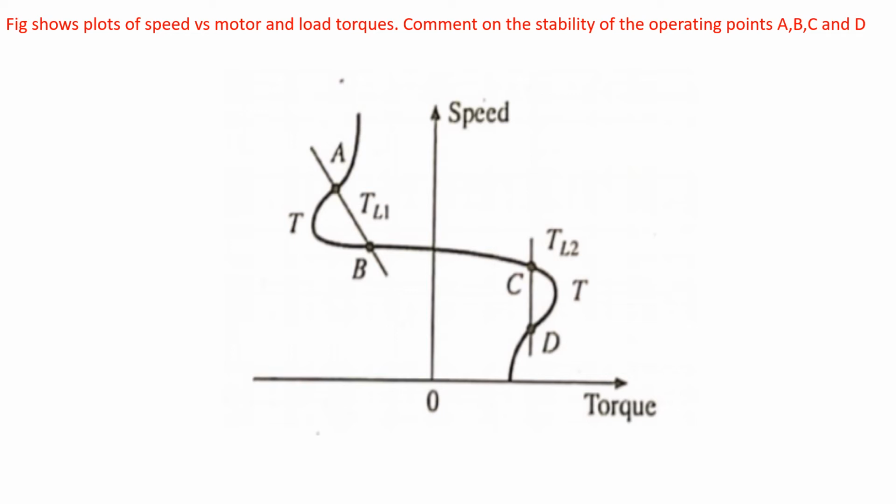This is the given question, G.K. Dubey exercise problem 2.17. I am going to explain the condition first, just a recap. During acceleration, due to the disturbance, if there is a reduction in omega m, and dT by d omega m is greater than dTL by d omega m, that point is stable. I am going to apply that condition.